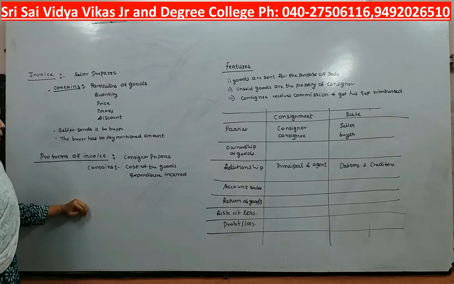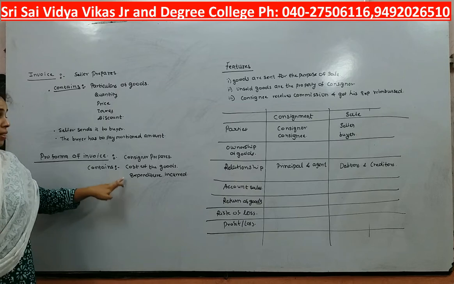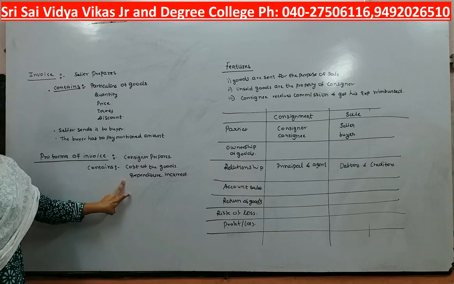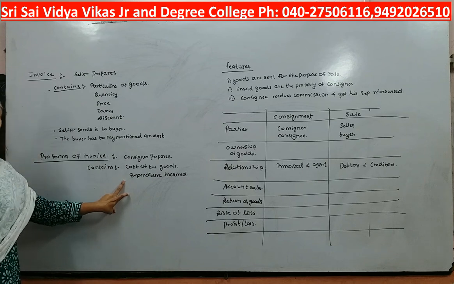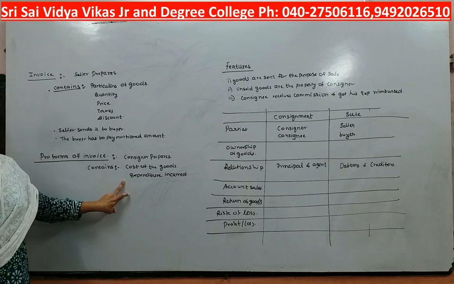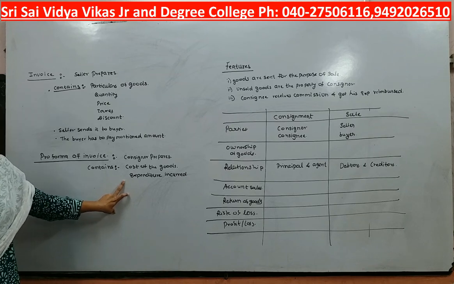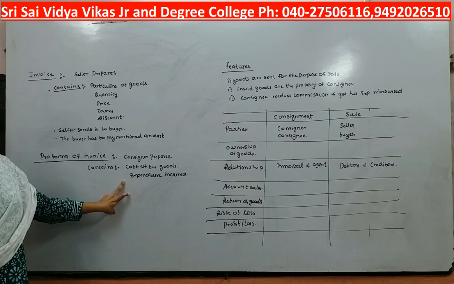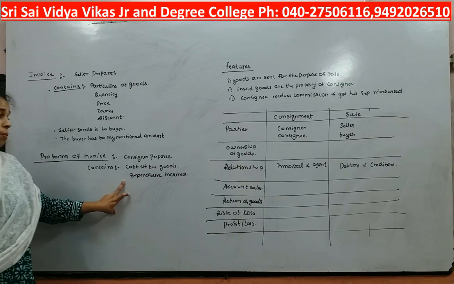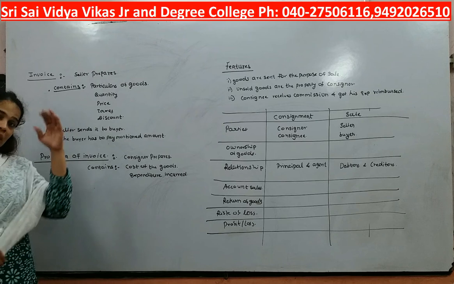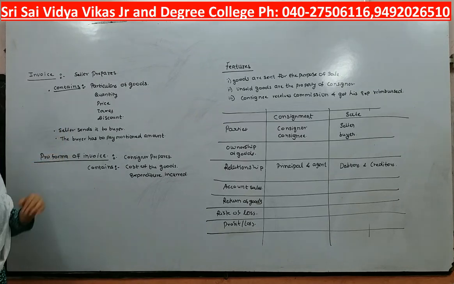What does that price contain? The basic cost of the goods. Next, the expenses incurred, because the goods are with the consignor and he is going to send those goods to the consignee. He is going to come across multiple expenses like transportation, taxes, octroi. He needs to pay those taxes or charges. So how much expenses are incurred will be mentioned in that invoice. That is known as a pro forma invoice.